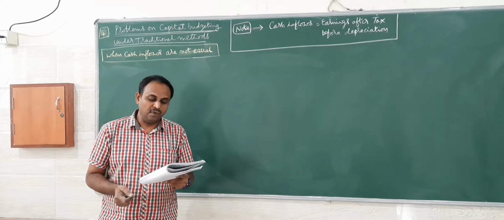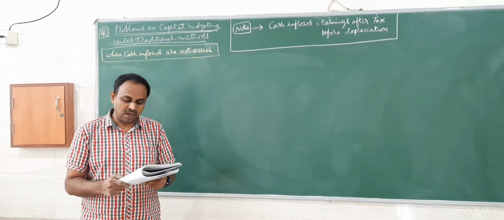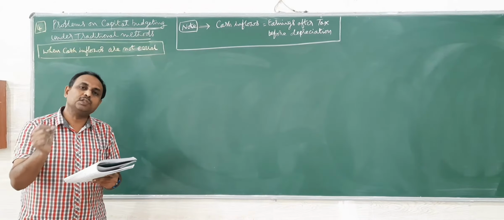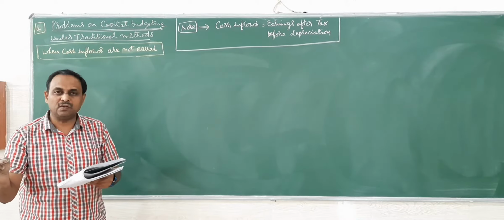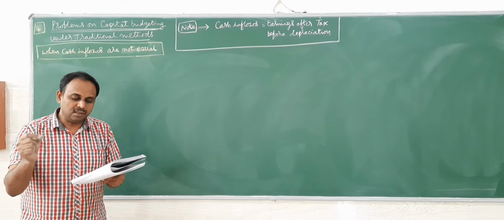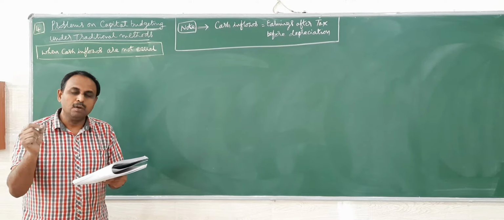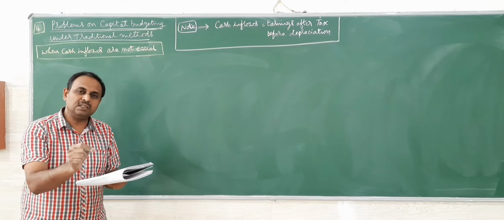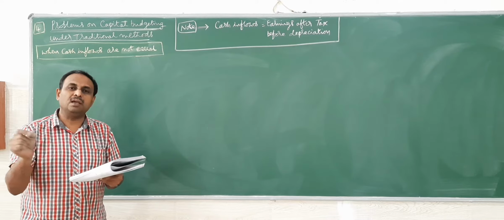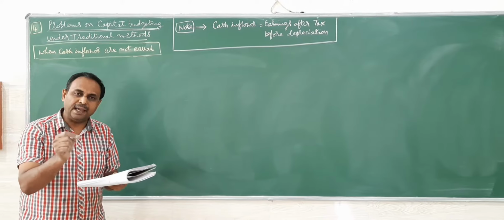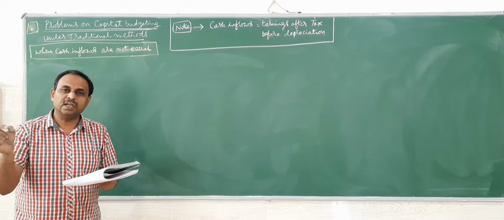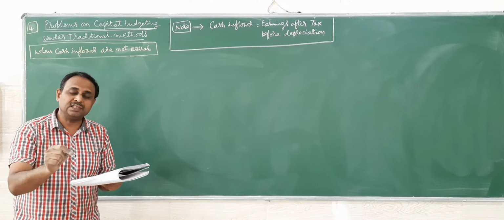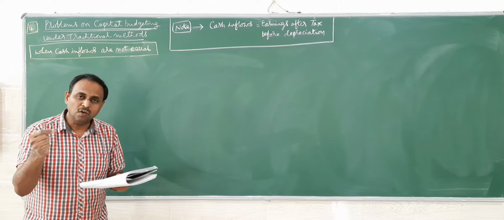So in this problem, there are two projects, X and Y. Each project requires an investment of rupees 2 lakhs. X requires 2 lakhs, Y also requires 2 lakhs. Rank these projects according to payback period. Only one method. There are two different projects. The business has a decision to make. They have to select either project X or project Y. Based on payback period, which project is good? X is good or Y is good? We'll try to find out that.